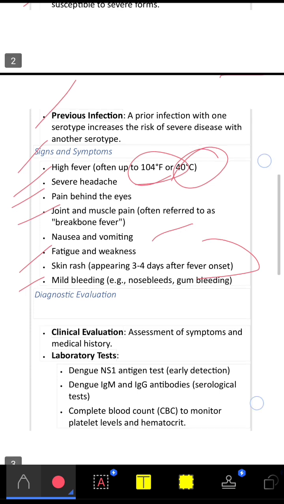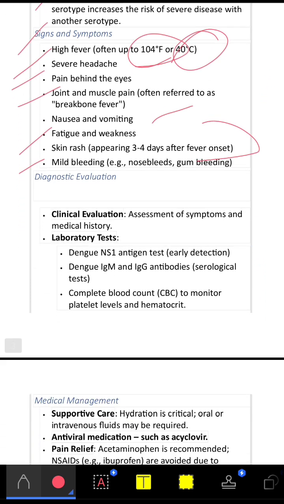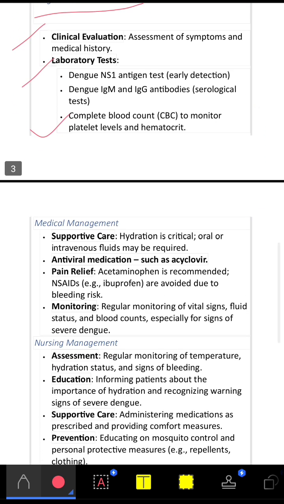Next we'll see the diagnostic evaluation. In diagnostic evaluation, clinical evaluation is required, then laboratory tests like the dengue NS1 antigen test, and a complete blood count, CBC, is required. So these are the tests we have to perform. Next we'll see the medical management.